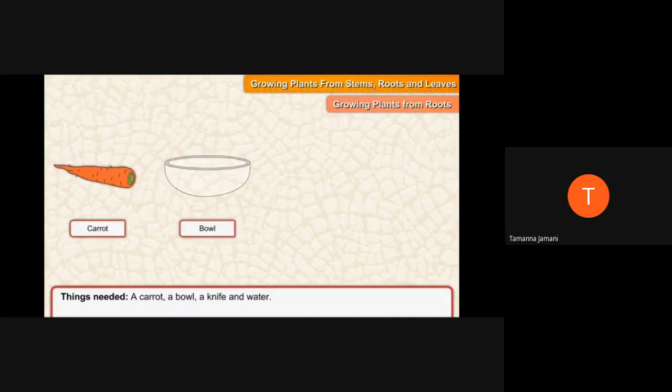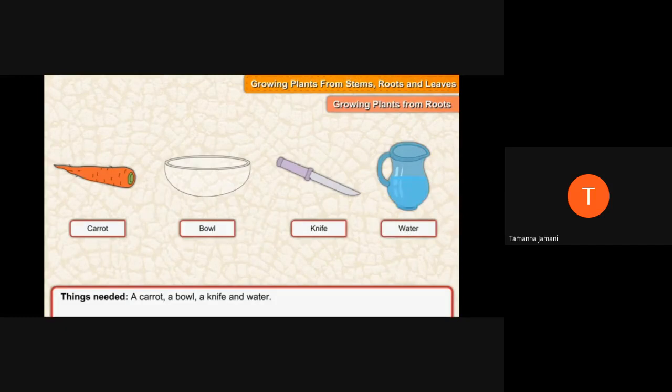Now if we want to grow a carrot plant, what can we do? The things required are a carrot, a bowl, a knife, and water. First we have to cut the upper portion of the carrot.